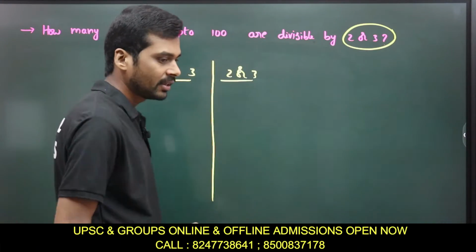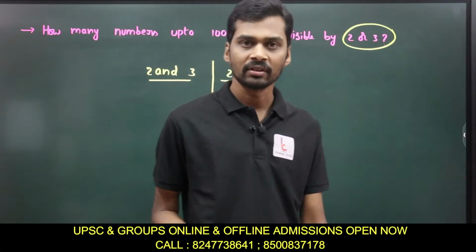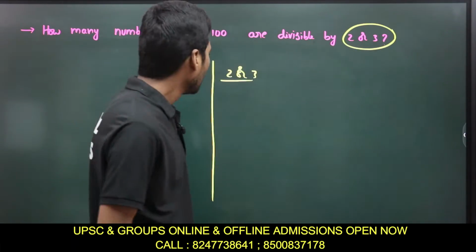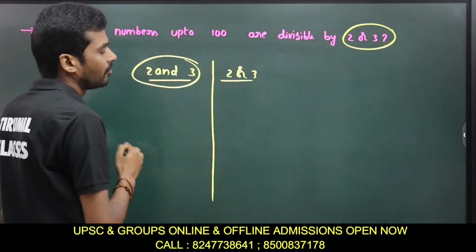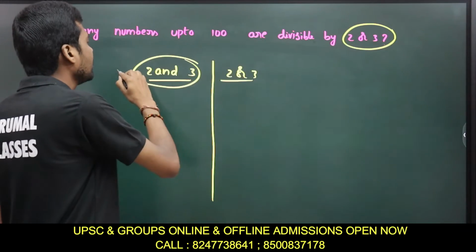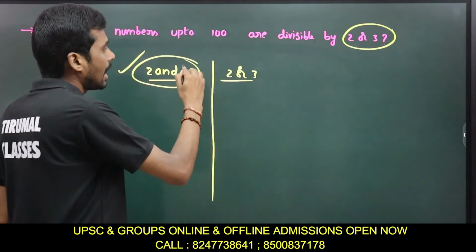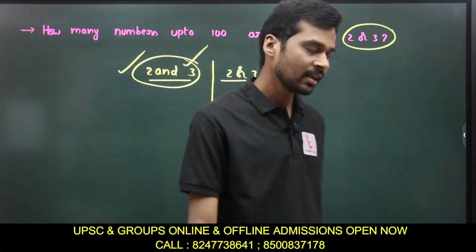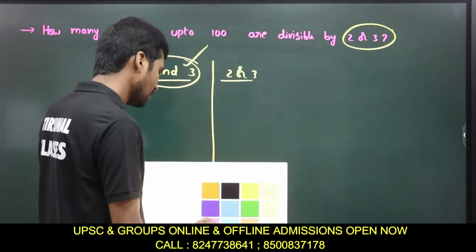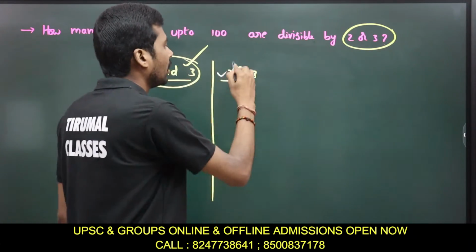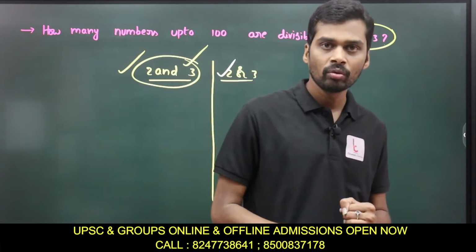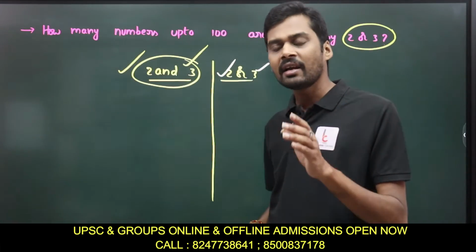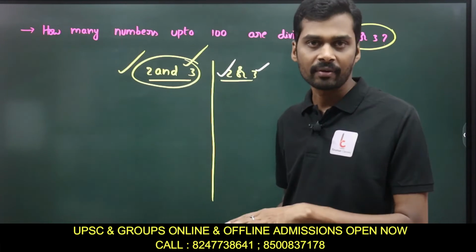Okay, so 2 and 3, and 2 or 3. So what is the difference between 2 and 3 or 2 or 3? When I say 2 and 3, it means that the numbers must be divisible by 2 and also by 3. Whereas in the case of 2 or 3, either the numbers are divisible by 2 or the numbers are divisible by 3. You can clearly understand the difference between and or.